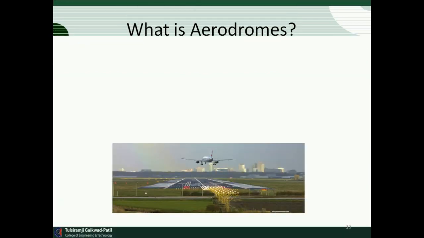See, this is the aerodrome. Aerodrome means it is a part of the airport. Basically, aerodromes are used for the landing and takeoff of various types of aircraft or aeroplane. In the figure you can see that various types of runway are there, and one aircraft is landing on that runway. So normally the aerodrome is a part of the airport.